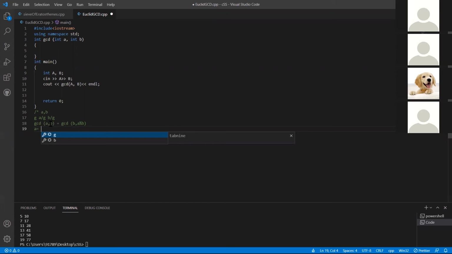If I divide A by B, I can write A equals B times Q1 plus R1. This is the division algorithm that we use generally. Here A is the dividend, B is the divisor, Q1 is the quotient when I divide A by B, and R1 is the remainder. When I divide A by B, I get R1 as remainder, which is basically A mod B. So A mod B is R1.